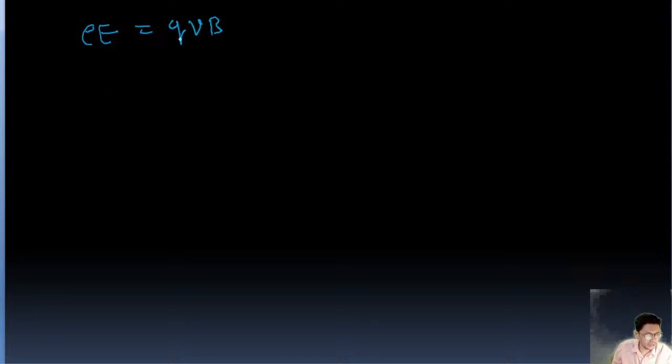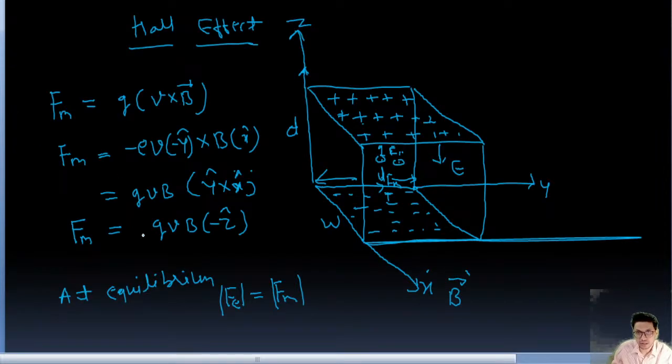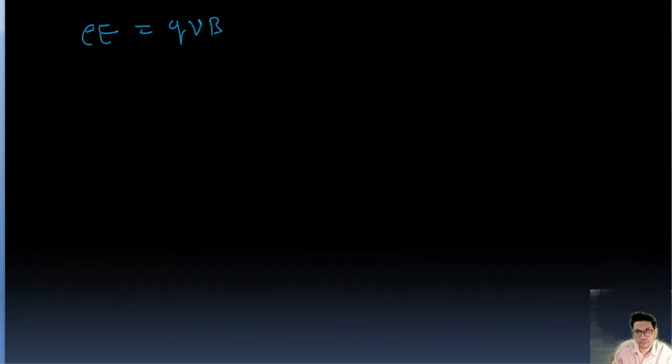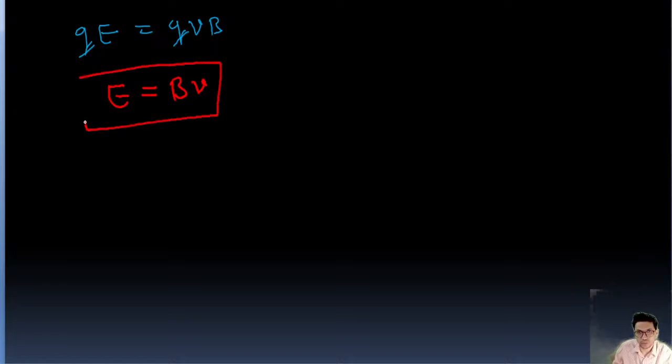So qE equal to qvB. q is the charge on the electron. So q will get cancelled, and E is going to be equal to Bv. v is the drift velocity, B is the magnetic field. This is one equation of electric field.